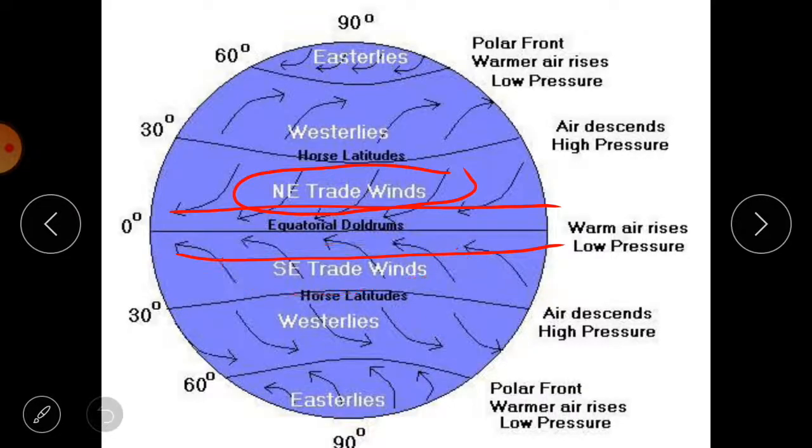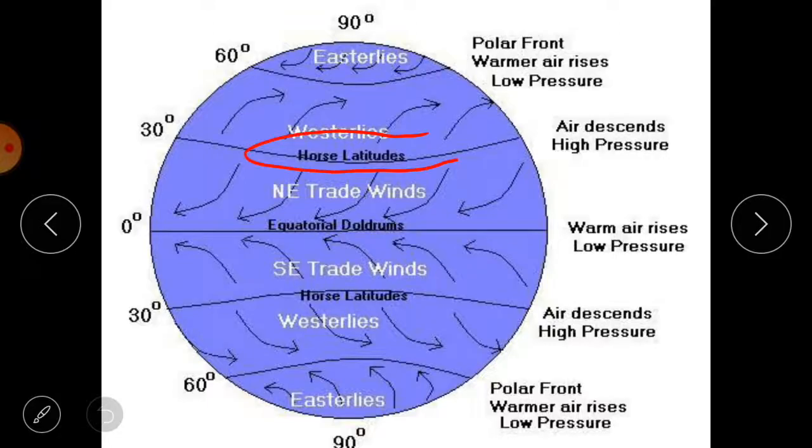In the same way, the winds blowing in the tropical regions are known as westerlies in the northern hemisphere, and in the southern hemisphere also westerlies are there.